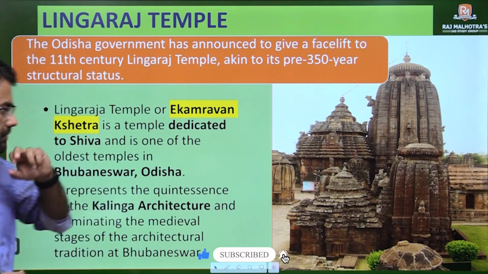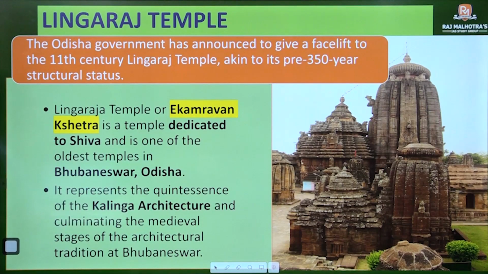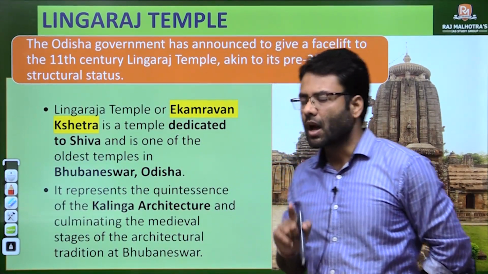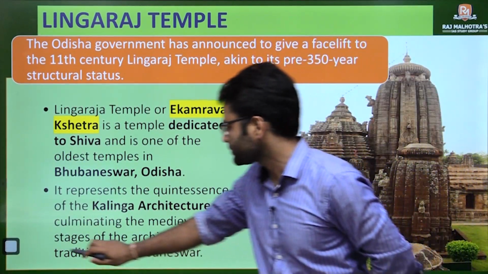Now regarding the next temple, that is the Lingaraja temple. The Lingaraja temple is in Odisha, in Bhubaneswar. And next is who built it.